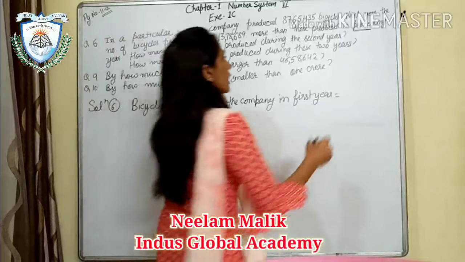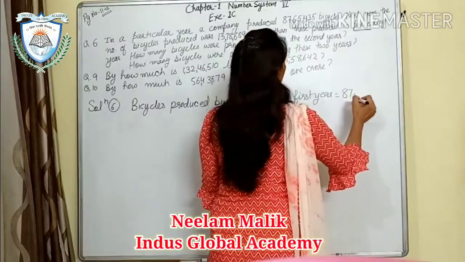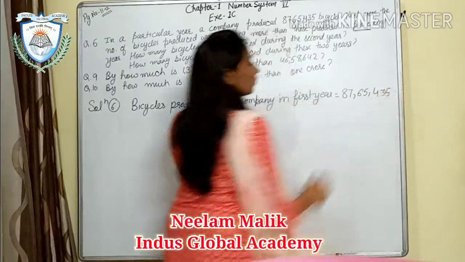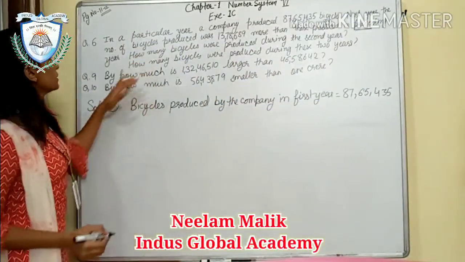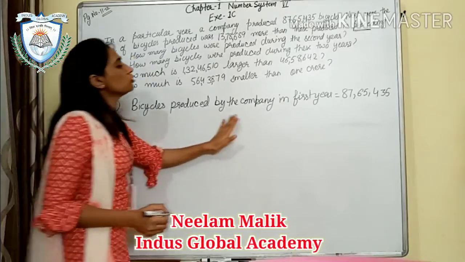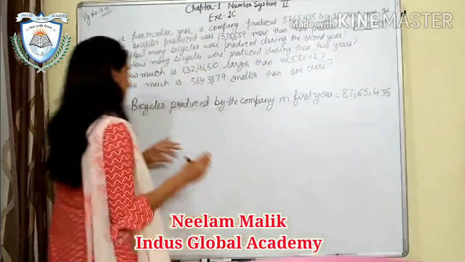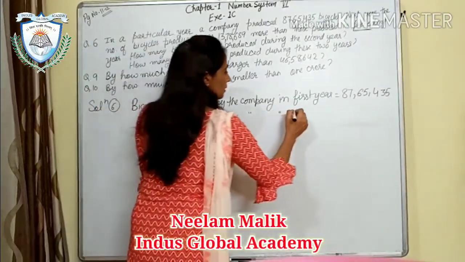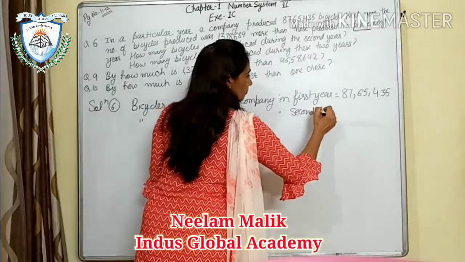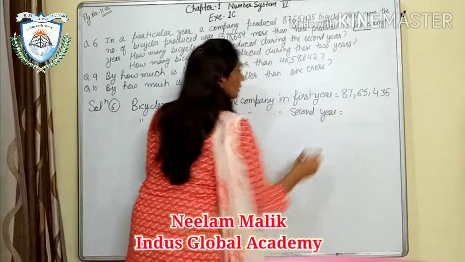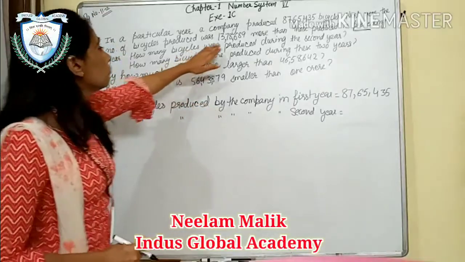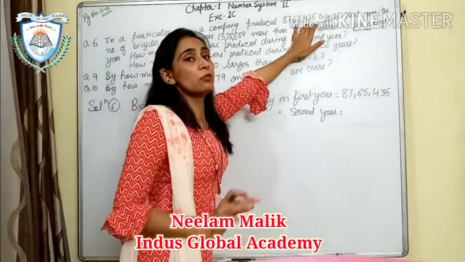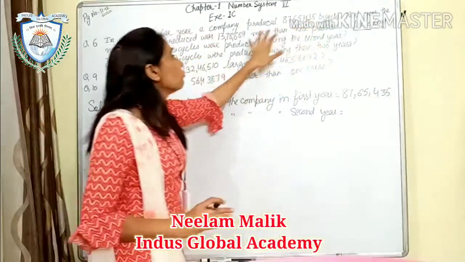That is 87,65,435. Now next is bicycles produced by the company in second year. How many? In the second year, the production of the company was these bicycles plus the bicycles that were produced in first year. So we will add them.